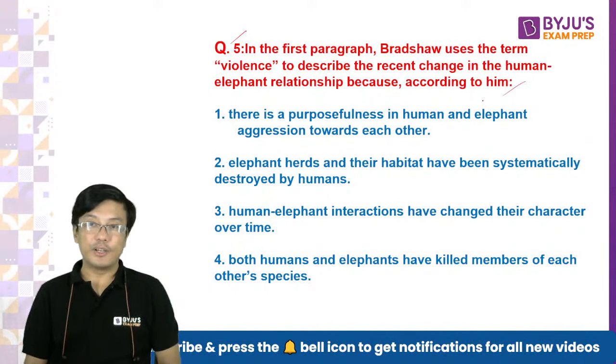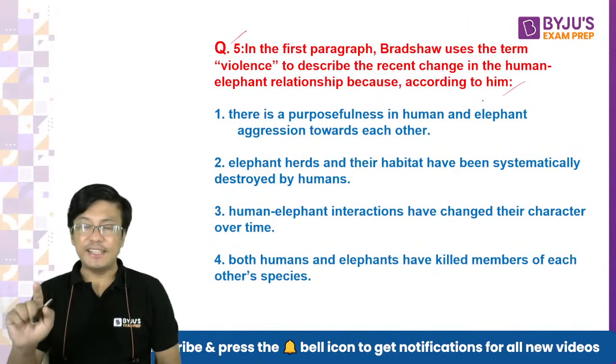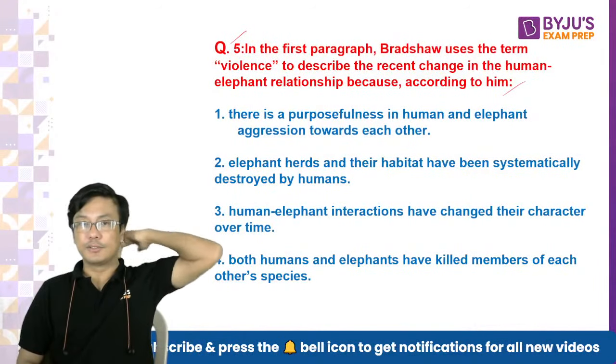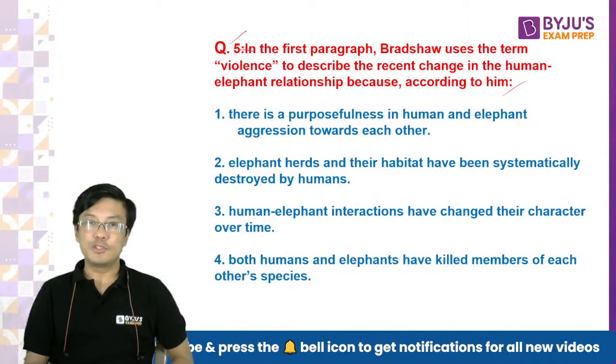This is also a question which will turn into something very easy if you know where to refer to. Right. So why does the author use the word violence?